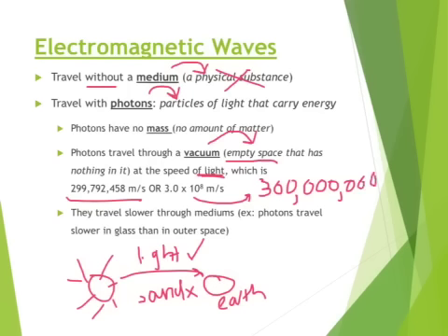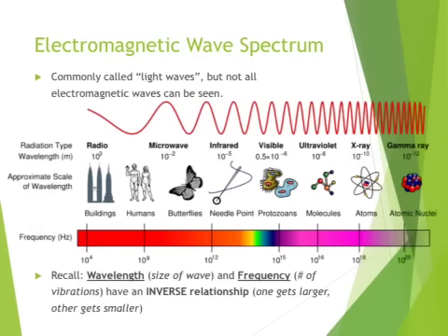Light or photons can travel through mediums. They don't need mediums, but they can go through them. If they do, though, they go slower. So photons travel slower in glass than they would in outer space. This is the electromagnetic spectrum right here that you're looking at.